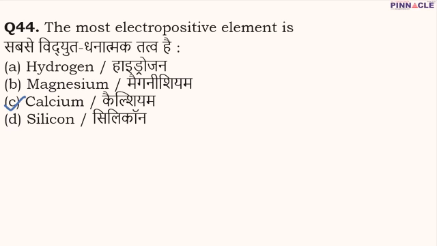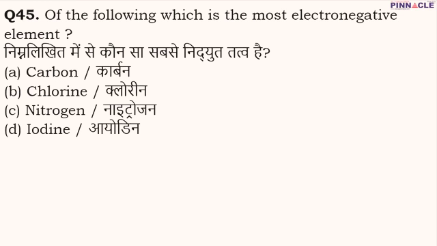Coming to question number 45. Question number 45 is, of the following, which is the most electronegative element? Out of carbon, fluorine, nitrogen and iodine, definitely fluorine is the most electronegative element. And if we talk about the entire periodic table, then fluorine is the most electronegative element of the periodic table.